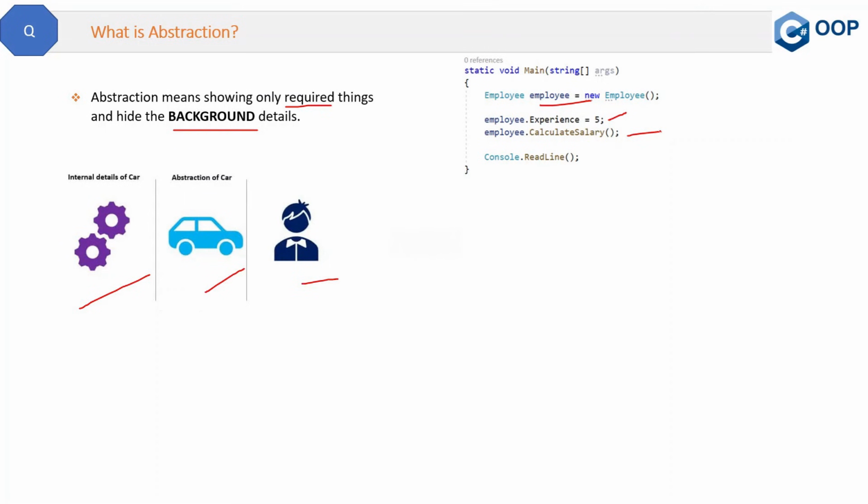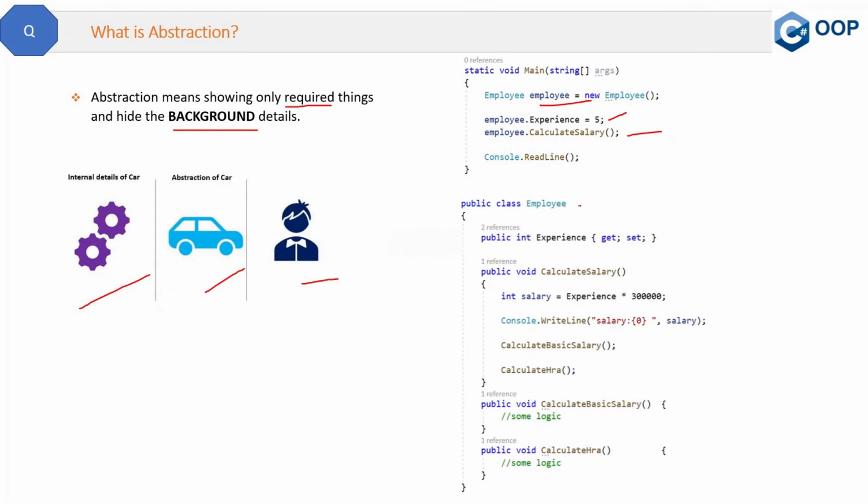Okay. Now, if you look at this employee class, then we have this property experience, which is okay. Then inside this calculate salary method, we have two more methods, calculate basic salary and calculate HRA. Now these methods are doing their job, but they are not visible to the client. When I say client, that is basically inside this main method I'm talking about. So inside this main method, you are not seeing these two methods, calculate basic salary and calculate HRA. So they are kind of hidden methods, or I can say background methods. So this is abstraction, hiding the background details.